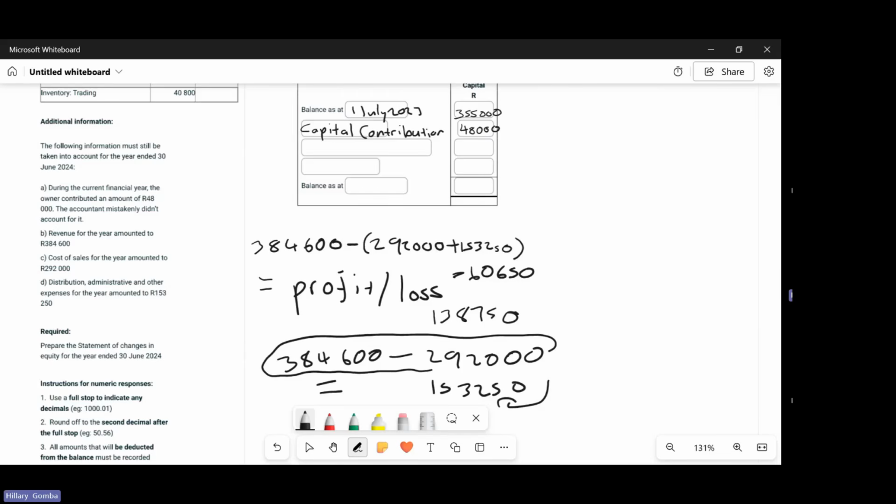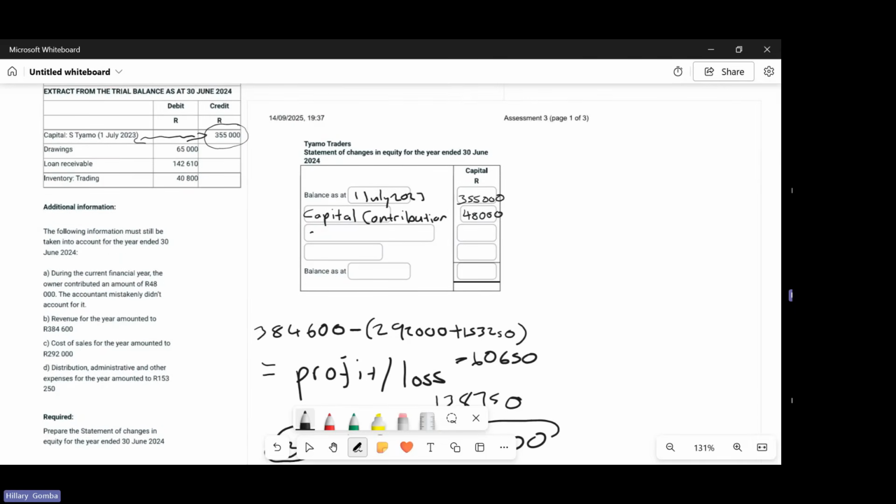So since it's a loss, you come in and record comprehensive loss for the year, which you put in brackets, 60,650.